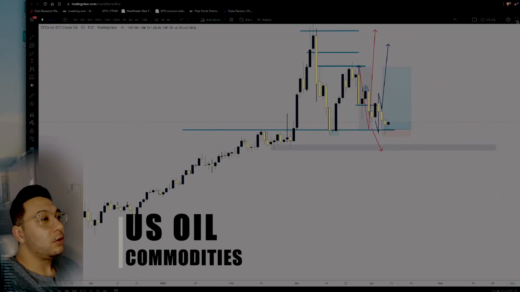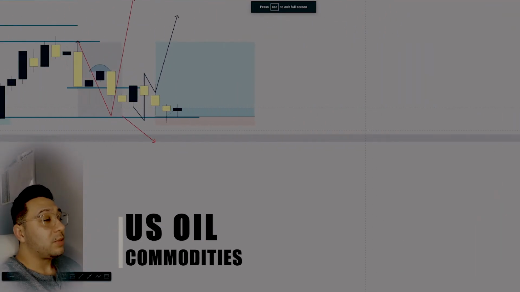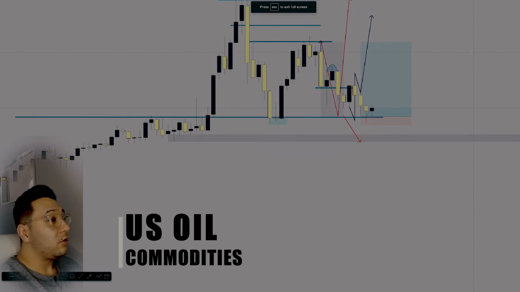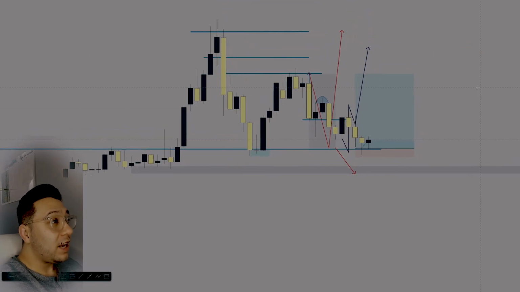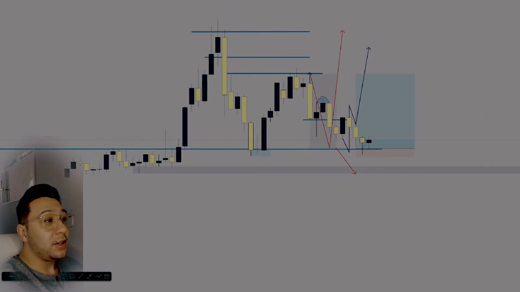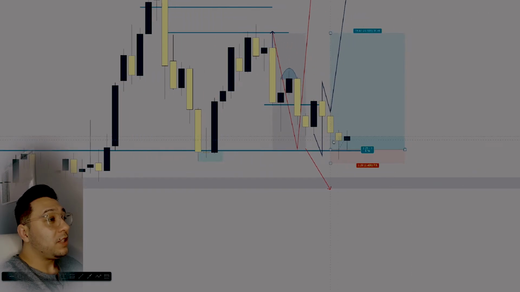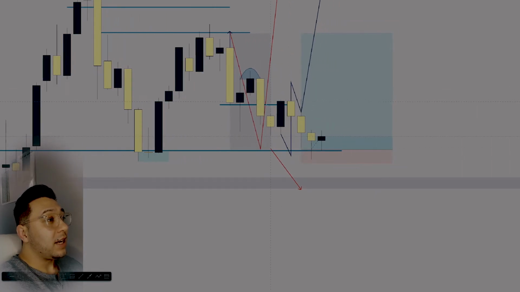Lastly, U.S. oil. U.S. oil has been following literally my analysis week after week after week. If you've been watching the analysis, oil's been spot on. So we did end up filling this major level here at $95 a barrel. I did show this last week. As you can see, we got that pullback, but we didn't end up pushing bullish quite yet.